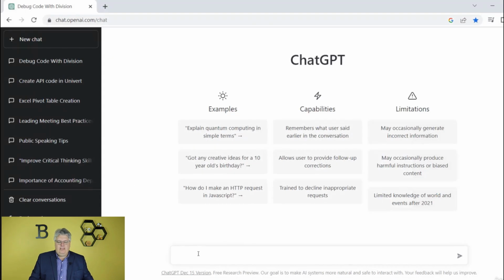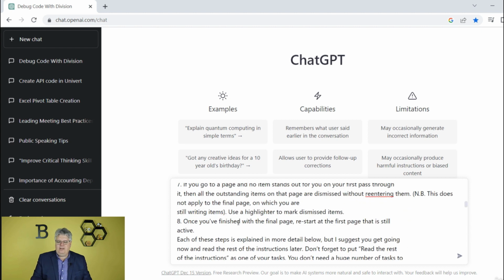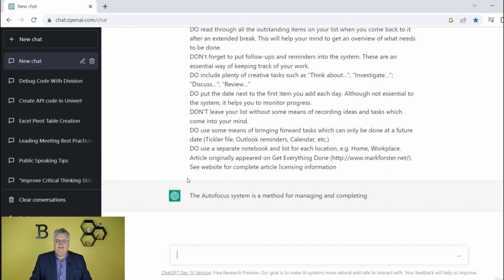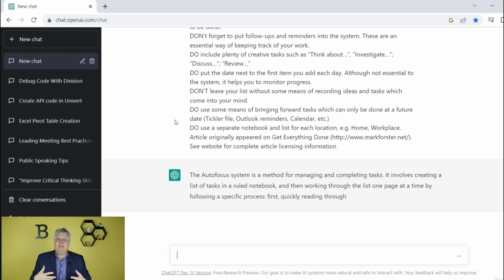So what I'm going to do is say, can you summarize this article? All right. And then I've already copied the article, so I'm going to paste the entire article in there. You can see all this stuff in here, the whole article's in there. I hit enter, and okay, it's got this 6-page nasty article, which is on a good topic. Don't get me wrong, the topic's good, and it's going to summarize that for us.